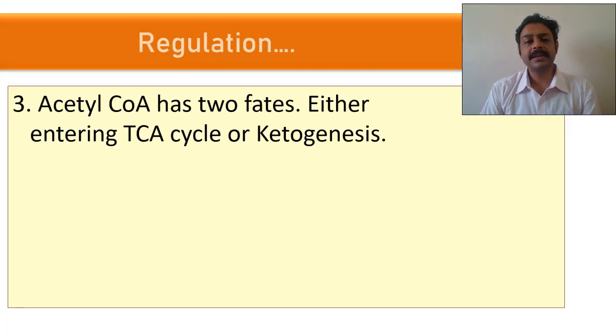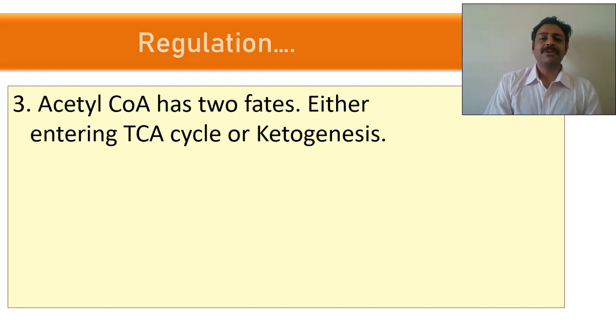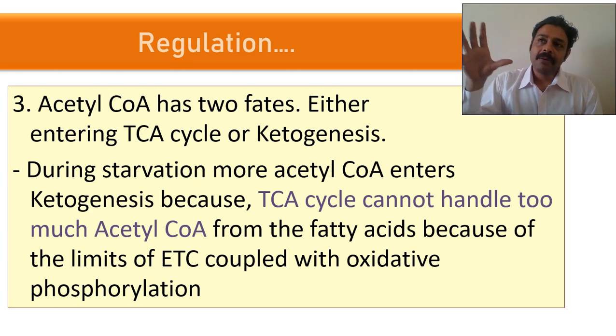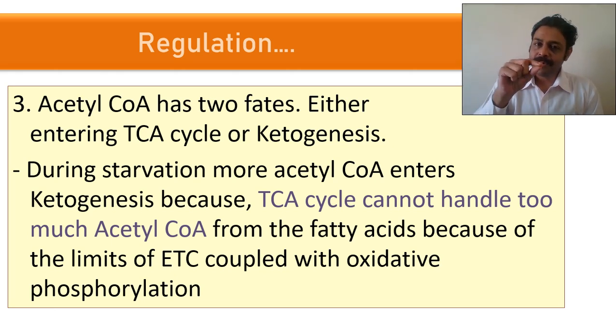Another thing, acetyl-CoA, as I told you, has two paths. One, it goes to the TCA cycle, or to ketone body formation. So during starvation, what happens? Oxaloacetate. See, fat burns at the wick of carbohydrates, and we have discussed this in the TCA cycle. That is nothing but oxaloacetate. See, in beta oxidation, acetyl-CoA is produced. Acetyl-CoA has to enter into the TCA cycle.